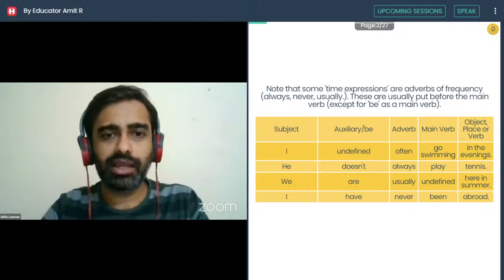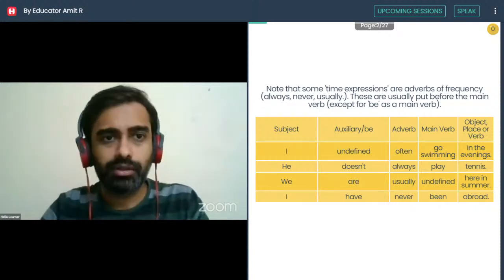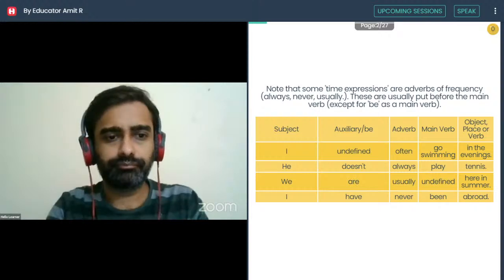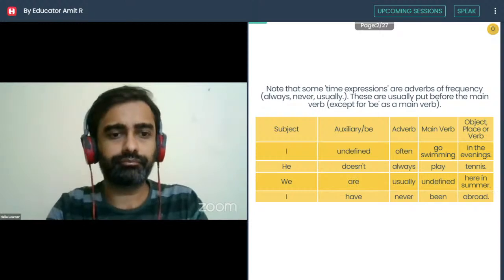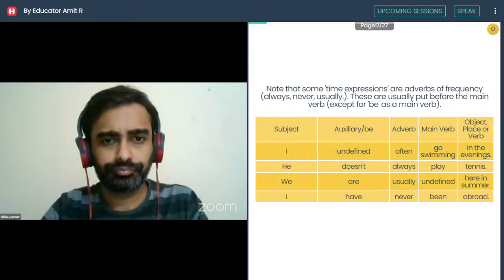Just read it like: I often go swimming in the evenings. Don't have to read the label. Start from the top, from the note. Note that some time expressions are adverbs of frequency. Always, never, usually. These are usually put before the main verb, except for be as a main verb. Subject, auxiliary or be, adverb, main verb, object, place or verb.